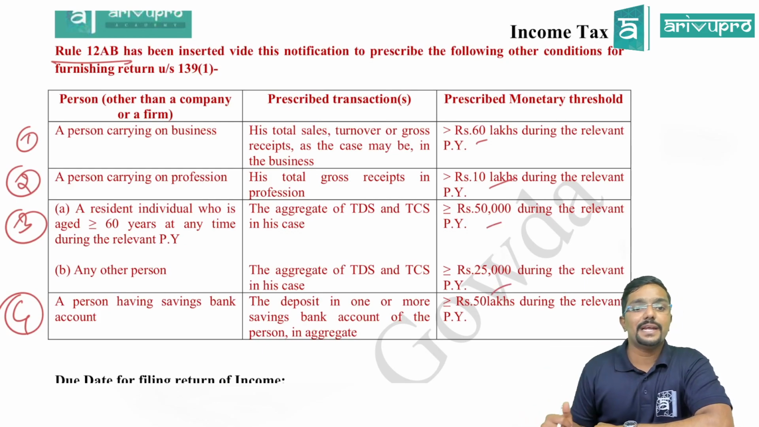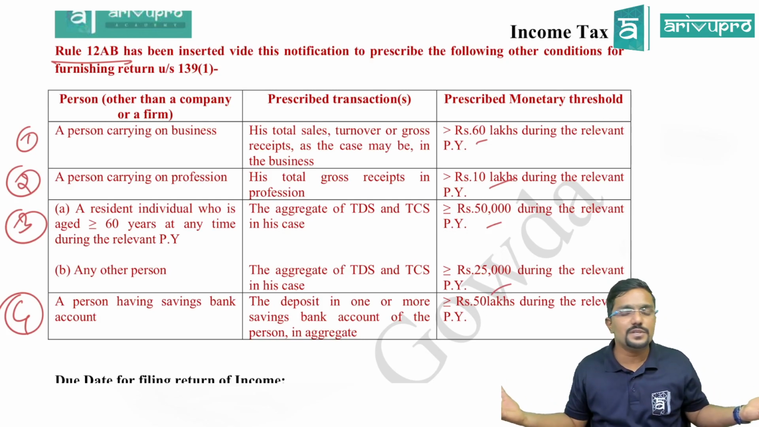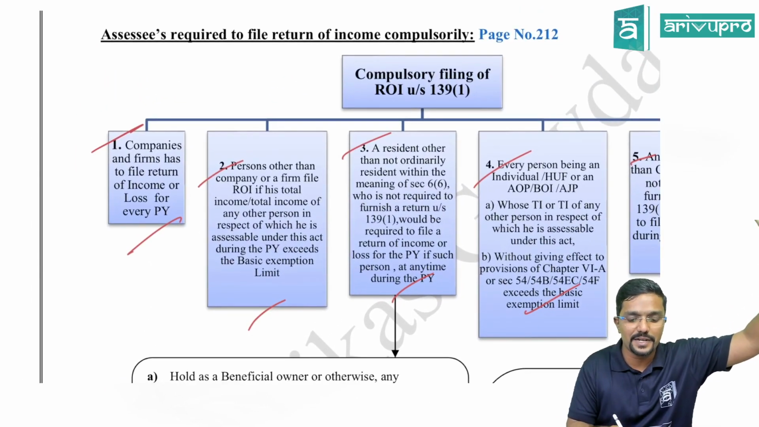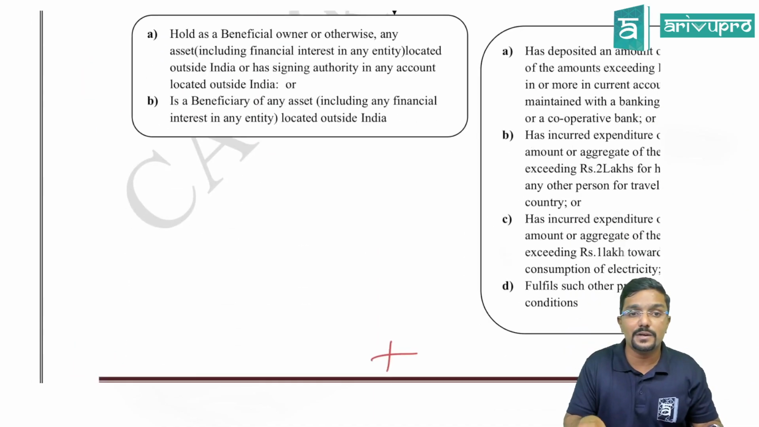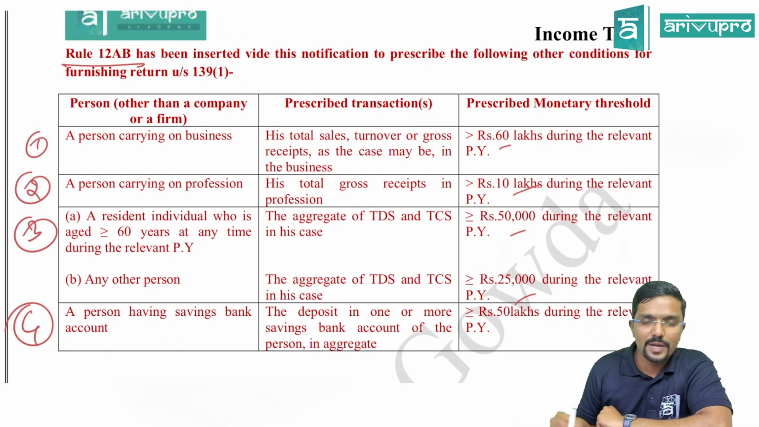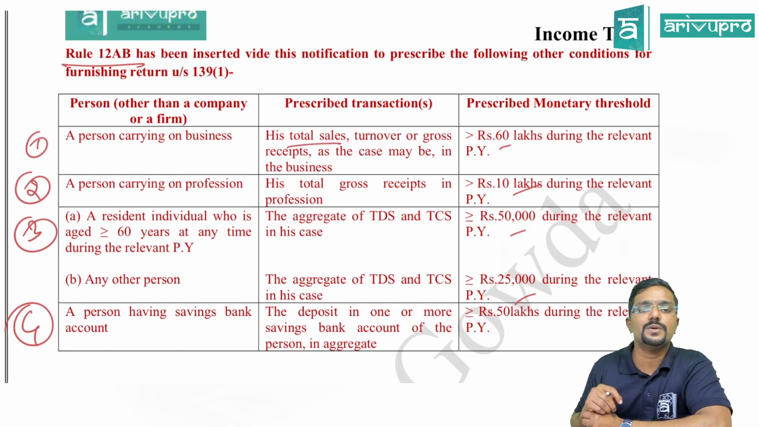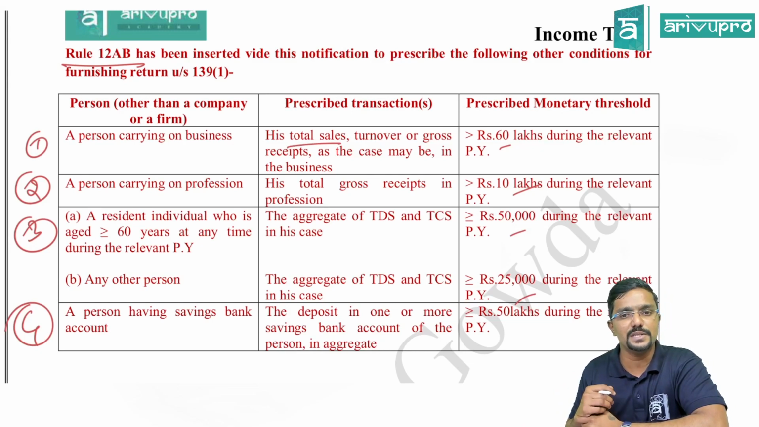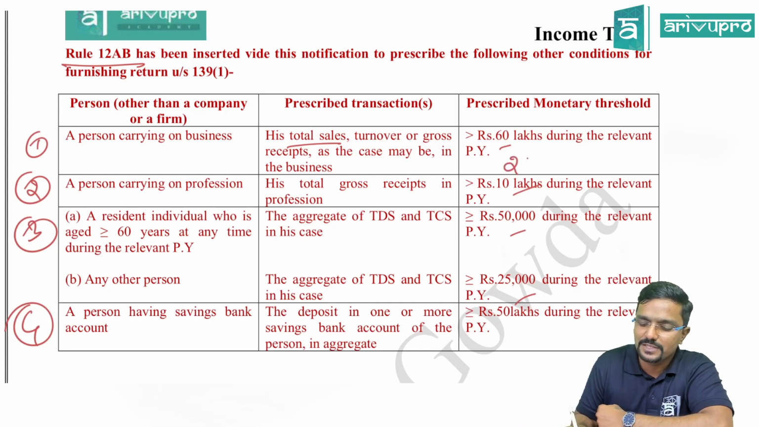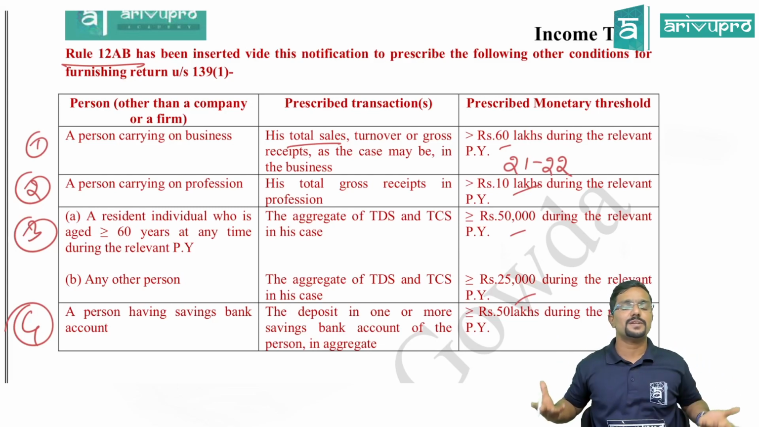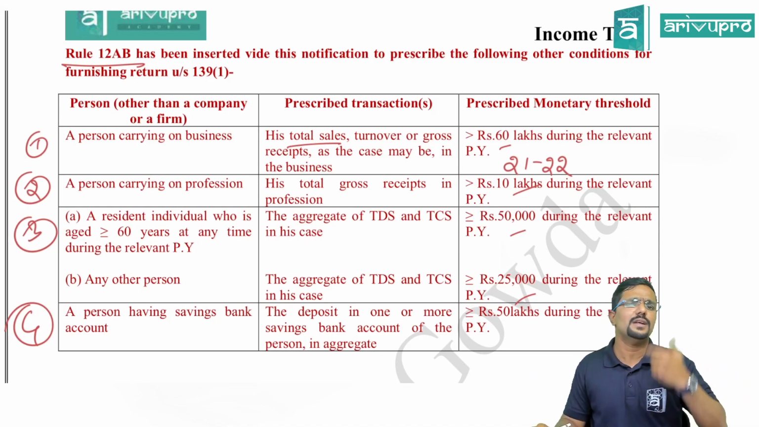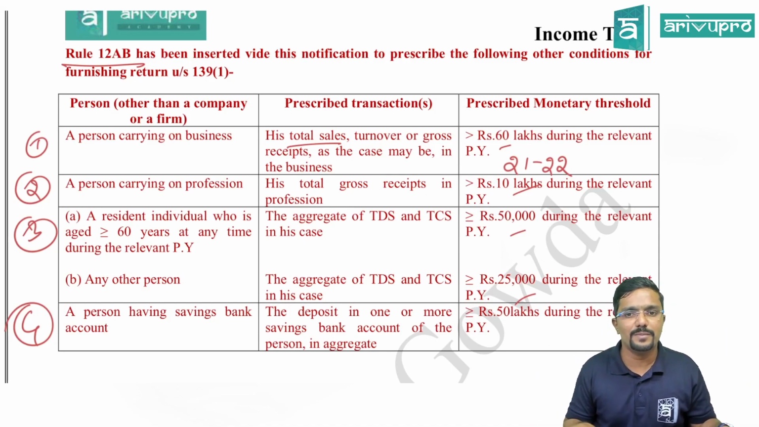Now, a person who is carrying on a business. Sir, person carrying on a business? Yes, individuals can carry on the business. Partnership firm and company, yes, they will carry on the business, but they are covered above. If there is any other person who is carrying on the business, then they are covered here. If his total sales, turnover or gross receipts, as the case may be, in the business is more than 60 lakhs during the relevant previous year, which means 21-22, then I have to file my return.